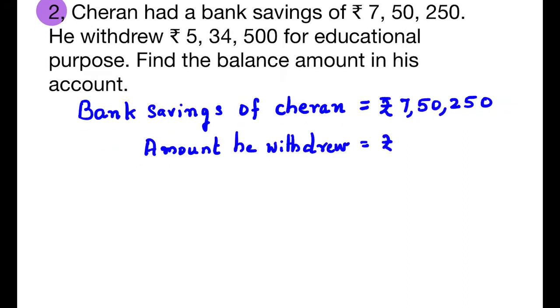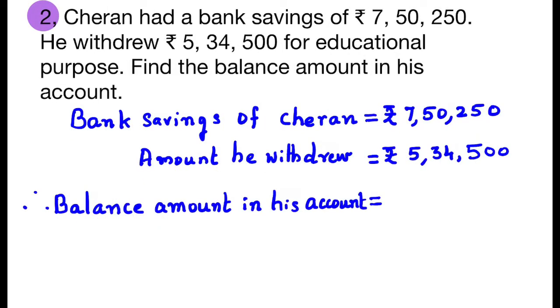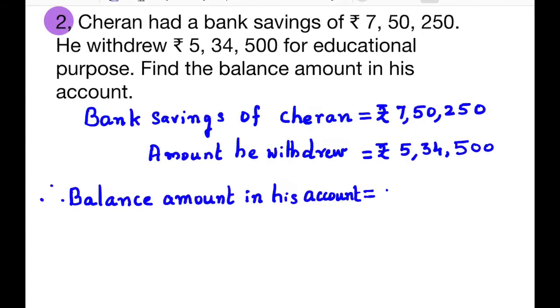Amount he withdrew, rupees 5,34,500. Therefore, balance amount in his account. When we subtract the amount he withdrew from his savings, we get the balance amount in his account.